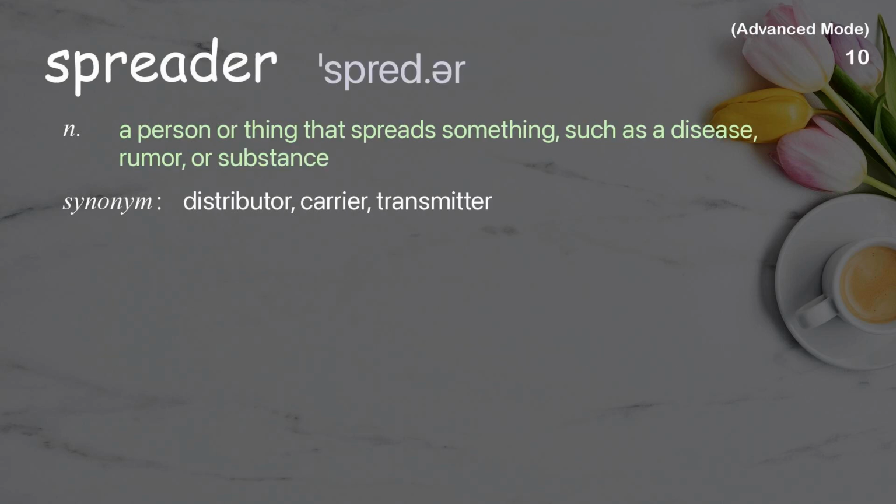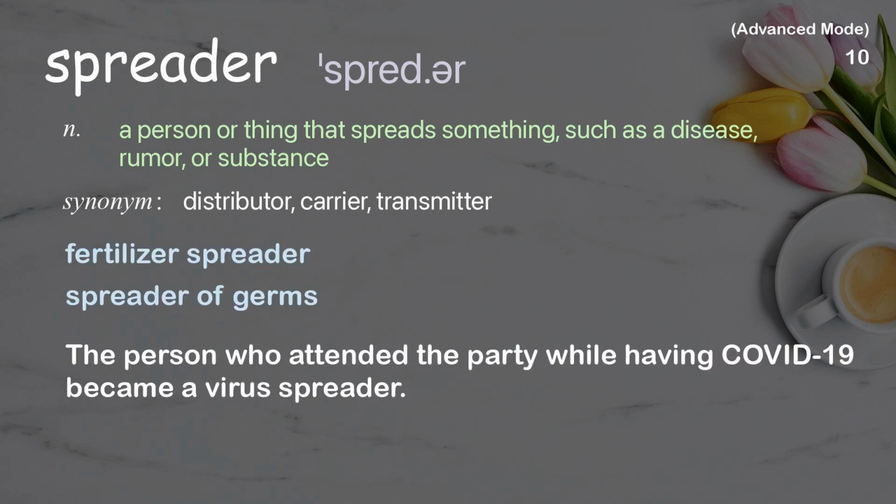Spreader. A person or thing that spreads something, such as a disease, rumor, or substance. Examples: Fertilizer spreader. Spreader of germs. The person who attended the party while having COVID-19 became a virus spreader.